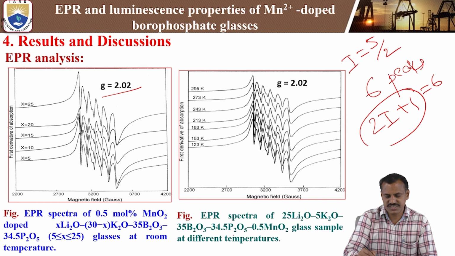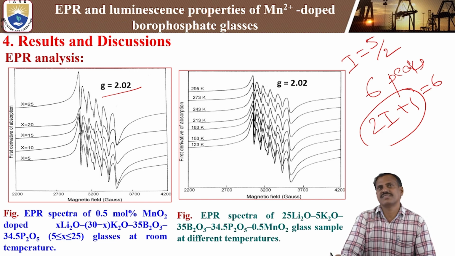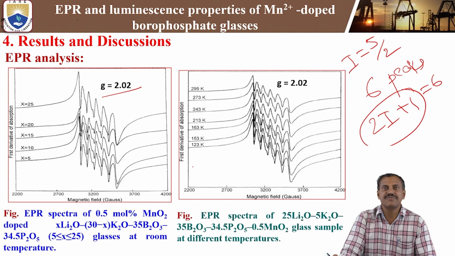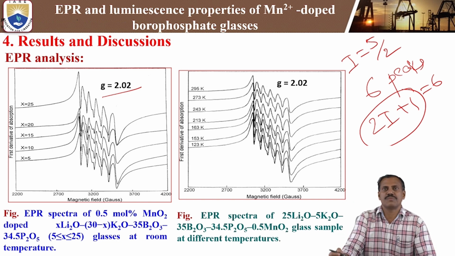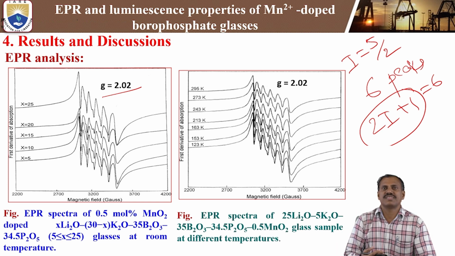This figure shows the EPR spectra of lithium potassium borophosphate glass doped with Mn2+ ions at different temperatures, from room temperature to low temperature. Here we use liquid nitrogen in the ESR spectrometer to decrease the temperature, so that you can cool down from room temperature to 123 Kelvin.